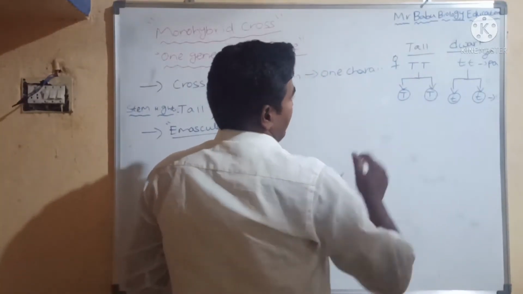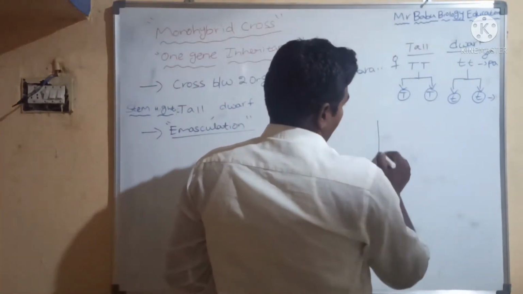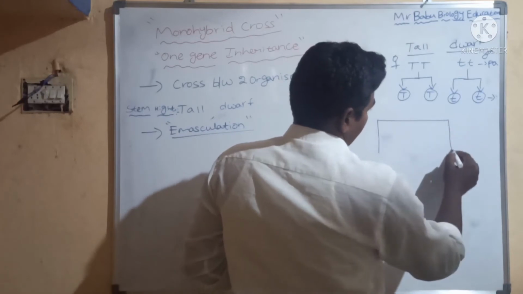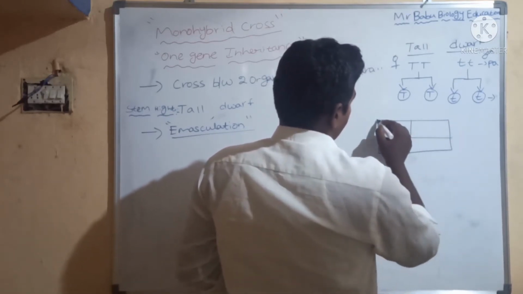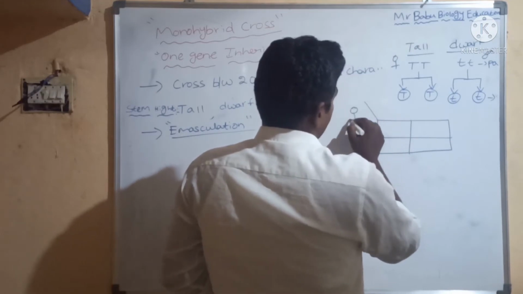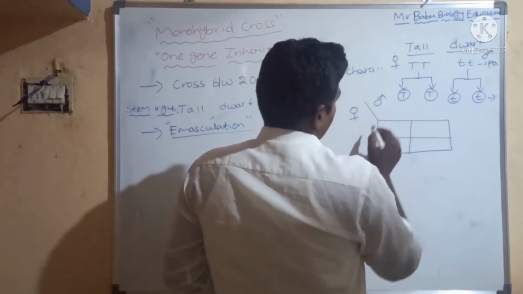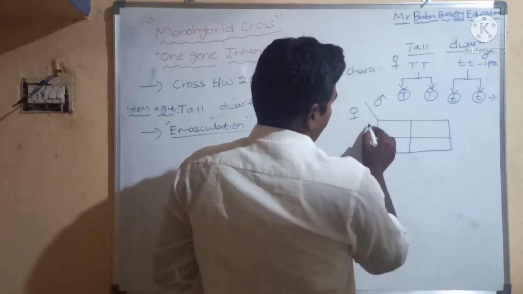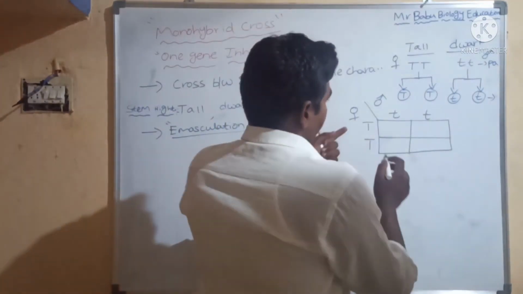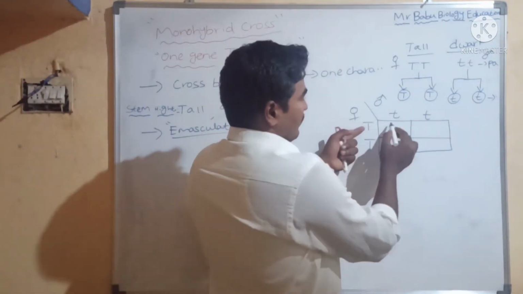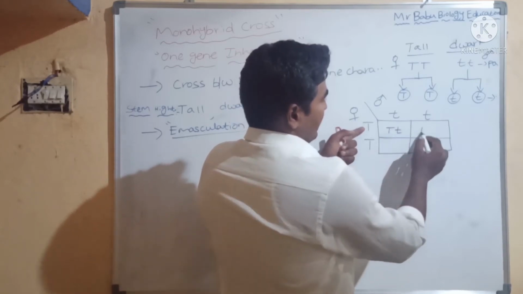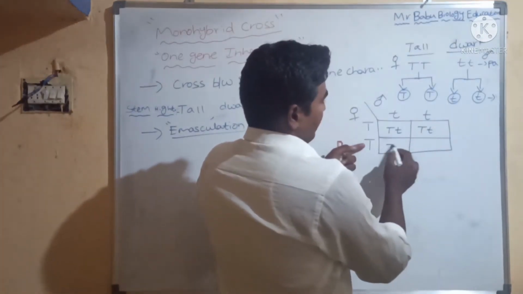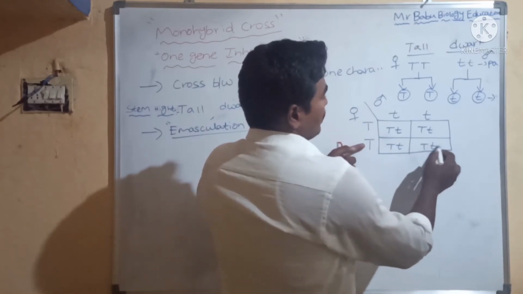From these two gametes, here I am drawing the Punnett square. This is the female, this is the male. The tall female is crossed with the dwarf male: capital T, small t, capital T, small t.